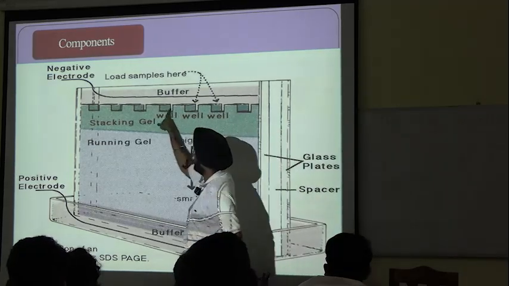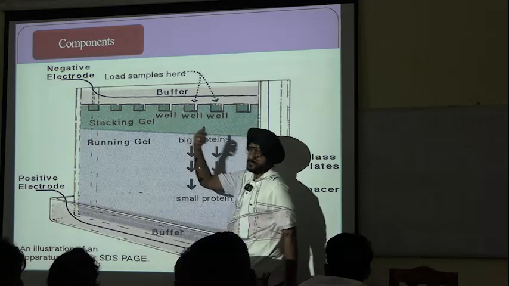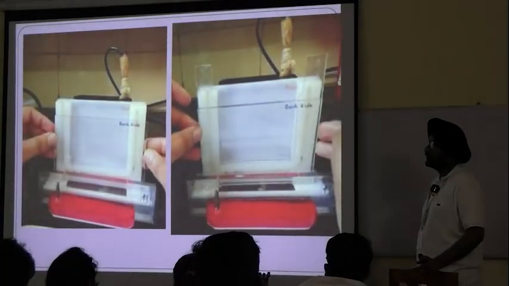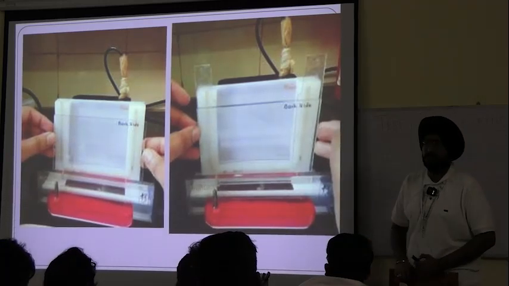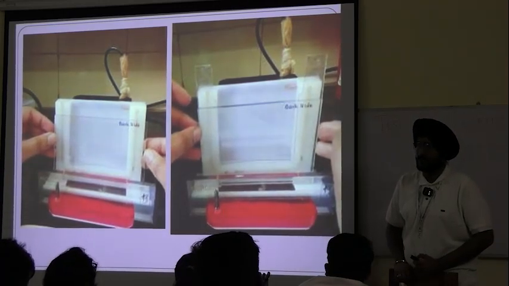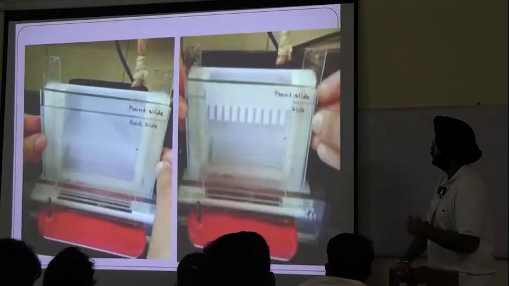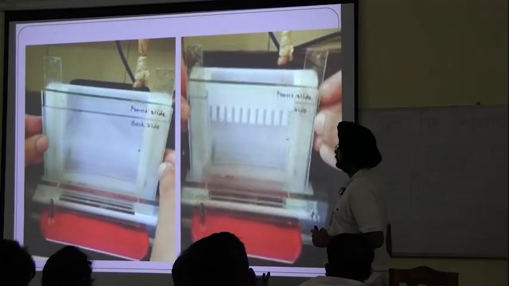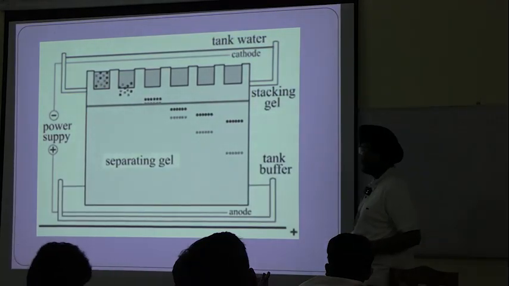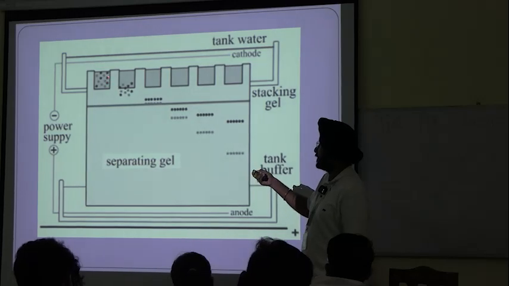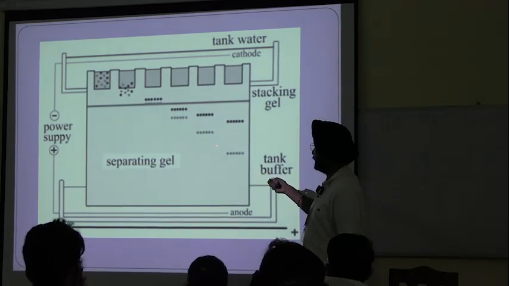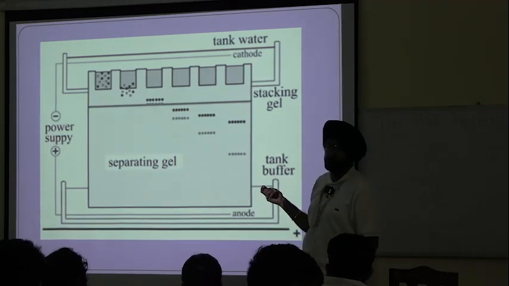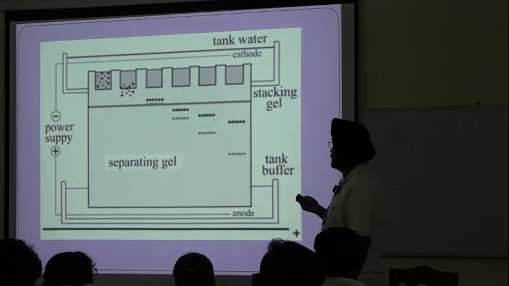These are casting wells. Here the sample is loaded. This is how it actually looks in lab. This is the apparatus for vertical electrophoresis or SDS page. This is the loaded one. This was the empty one. This was the loaded one. This one. This is actually the process going on. See, the sample is loaded here and they are coming like this. The lighter ones move forward while the heavier ones stay behind due to less mobility.